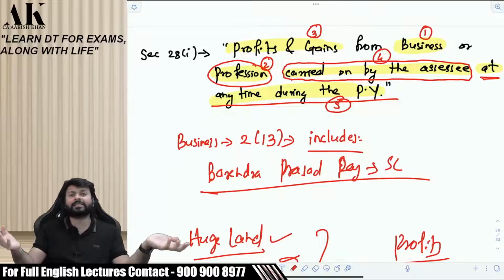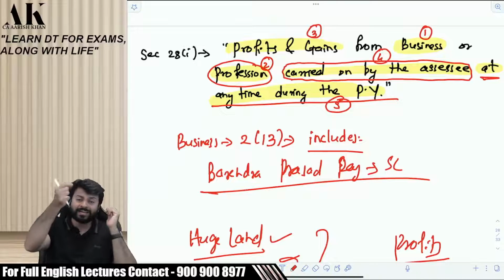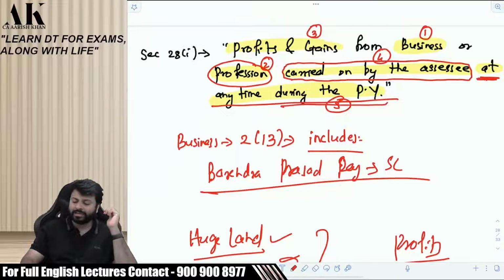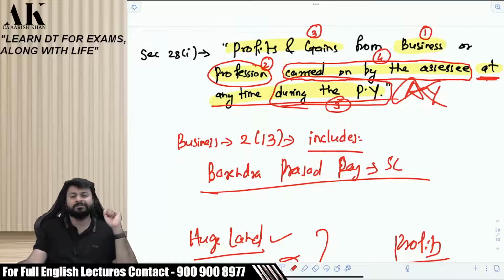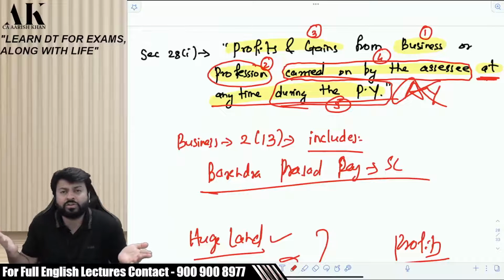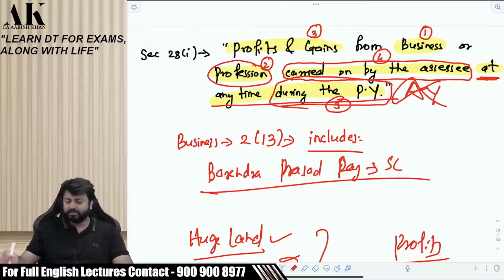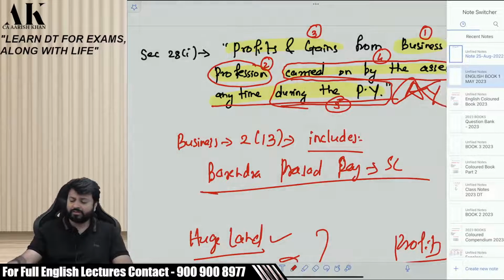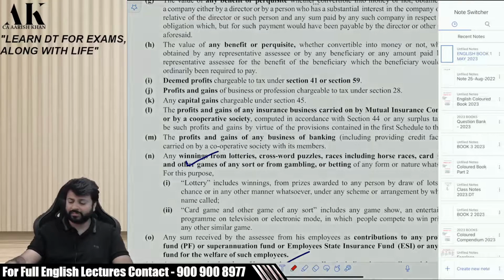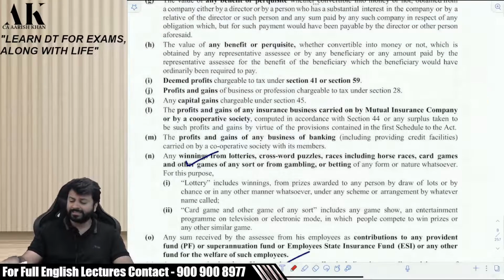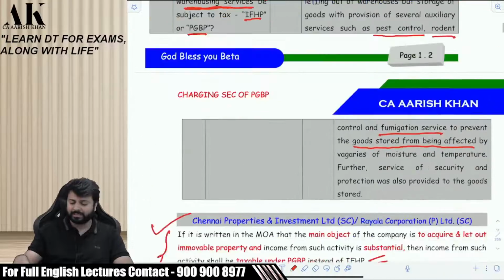You are supposed to pay tax if you have done business even for a single day in the previous year, because the law says that your business should be carried out during the previous year. It does not talk about the AY. AY is not mentioned in the charging section. So business is always conducted in the PY, not in the AY. In the AY, you will only do the formalities of computation of income, filing of returns and other aspects. Is it clear? So this is what your charging section is all about, your general charging section of PGBP. If you fulfill these things, your income will be classified under the head PGBP.